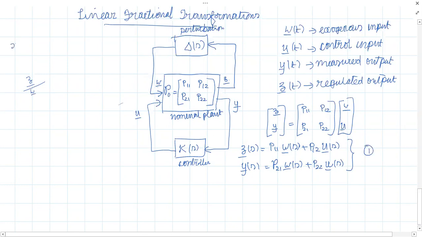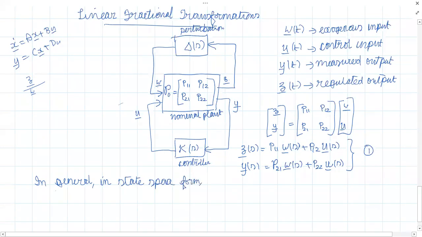What is the state space representation? X dot equals AX plus BU, Y equals CX plus DU. Here we had considered only one input, but how many inputs do we have here? Two inputs. So in general, in state space form, what is X dot of T? X dot of T will be A into X of T as usual, plus, how many inputs do we have here? Two inputs, W and U.